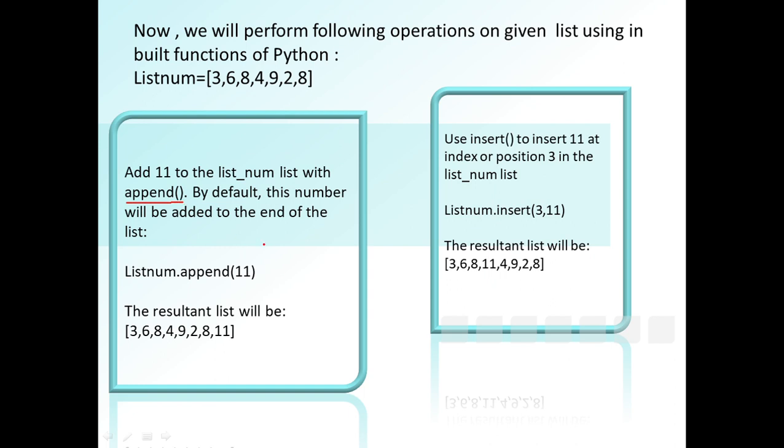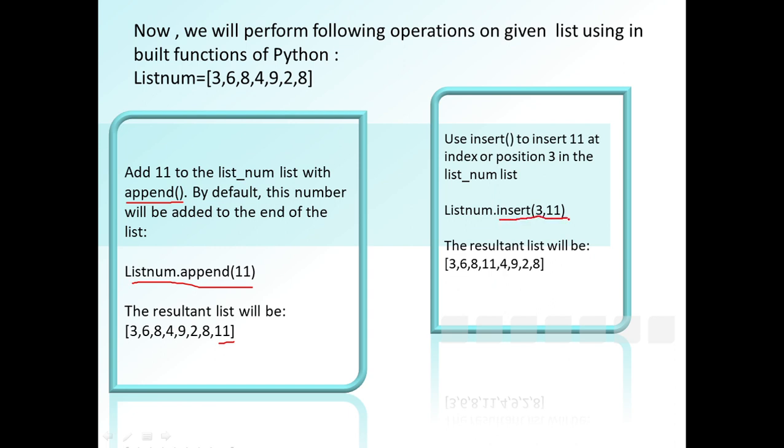Append function always adds a number, a digit or any element to the end of the list, but a single element. So if I say list name dot append 11, it will add 11 to the end of the list. Remember this thing.